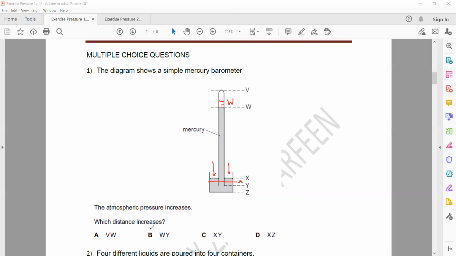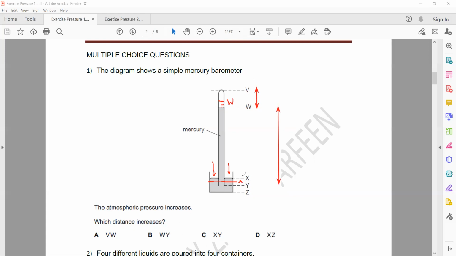They are asking which distance increases? V and W. V and W will not increase, it will decrease, because W rises up. So the distance between V and W will decrease. W and Y: Y is fixed and W is rising. So as W rises, the distance between Y and W will increase.